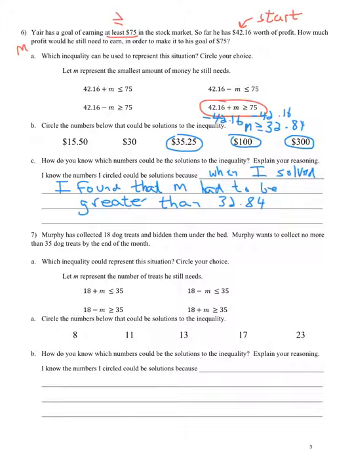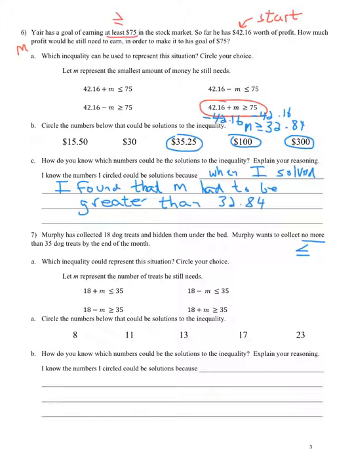All right, number 7. Murphy has collected 18 dog treats and hidden them under the bed. Murphy wants to collect no more than 35 dog treats by the end of the month. Okay, no more. We know that that corresponds to less than or equal. Again, you have to memorize that.